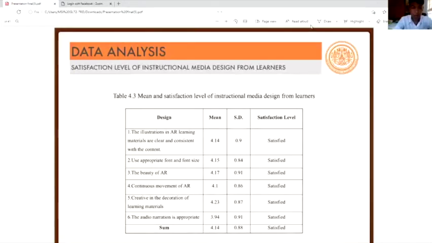Table 4.3 shows the satisfaction about the design of instruction media. The mean value is 4.14 and the standard deviation is 0.88 in this aspect. Overall, the learner satisfaction level of this aspect is satisfied because the design of instruction media is creative and the beauty of AR.